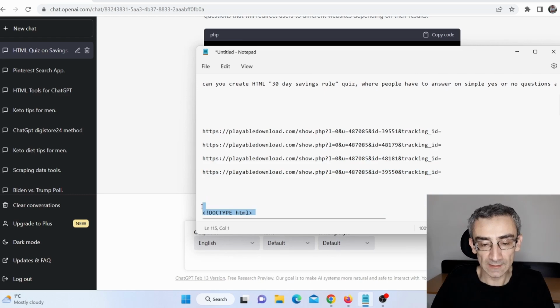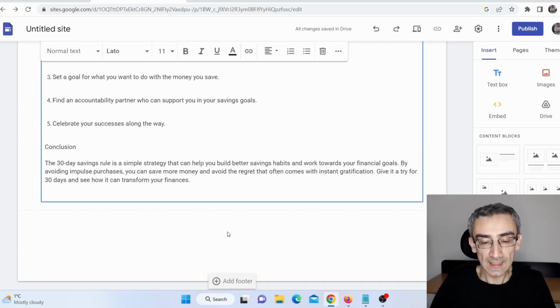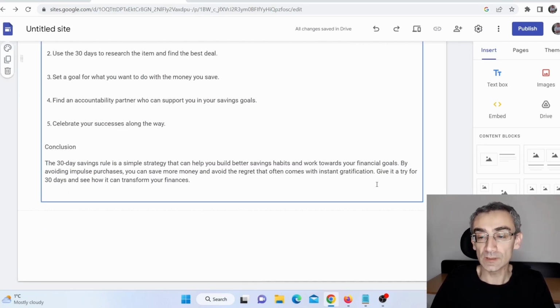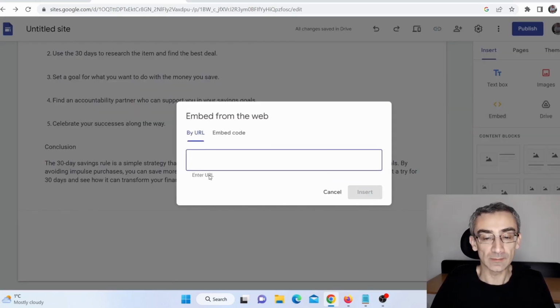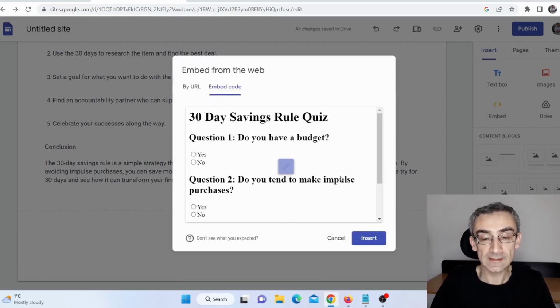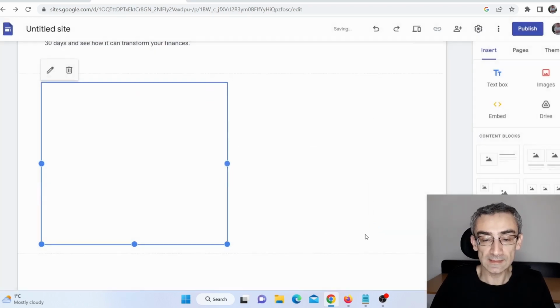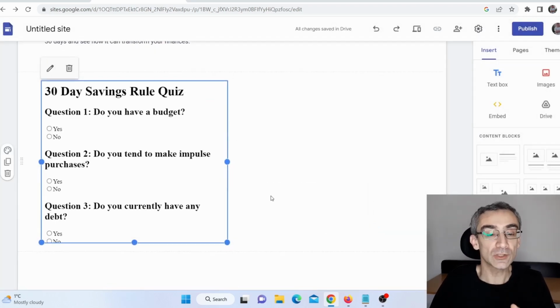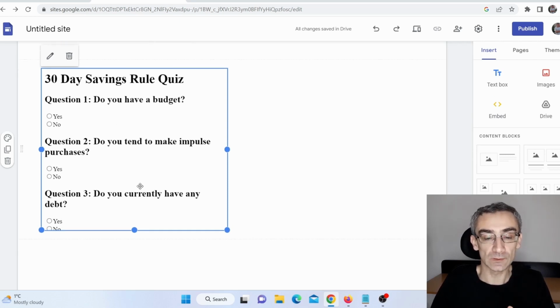So let me go back here, Control C, and we need to go back here on Google Sites, and I will add that here on the bottom. So I will click here on embed code, paste it here. When I click on next, here you can see how this actually looks. That looks good. Click here on insert, and if you know HTML, you can change the font size, you can change the letter style and stuff like that. You can even add more questions if you want.